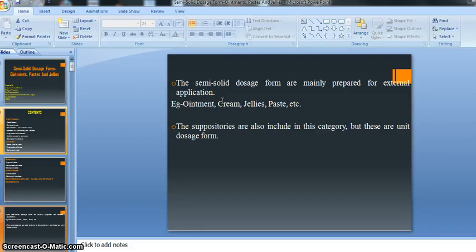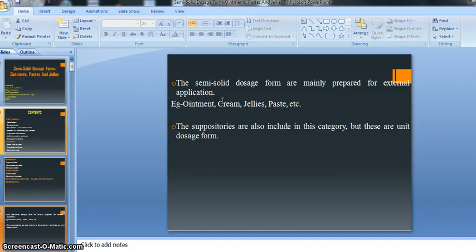And suppositories are also included in this category, but these are unit dosage forms. So suppositories and pessaries are another chapter from the semi-solid dosage form. As with the basic liquid dosage forms, where we discussed emulsion and suspension, similarly from the semi-solid dosage form we will discuss ointment, jellies, paste, and suppositories and pessaries also. There is a separate chapter for suppositories and pessaries, because they are semi-solid dosage forms but they are unit dosage forms.